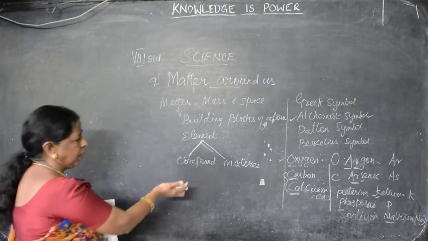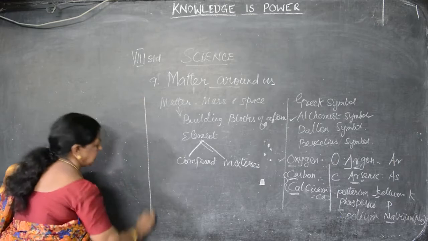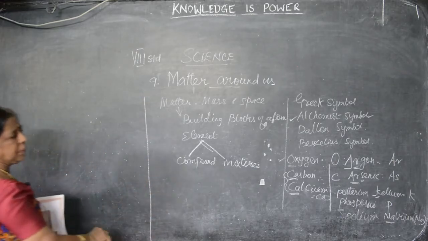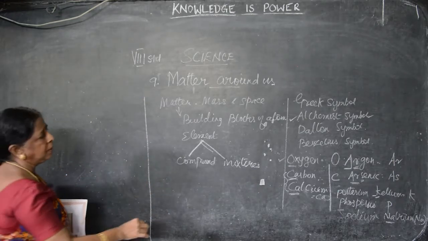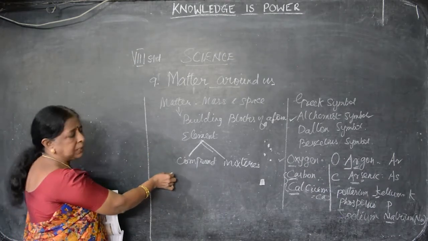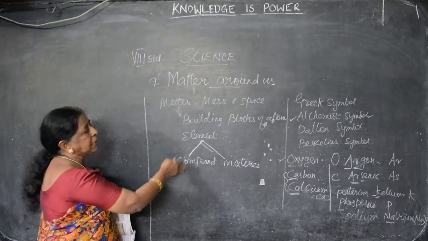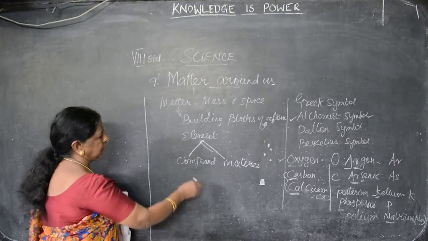Now, we have to go for compound and mixture. What is a compound, what is a mixture? Whatever it may be, either element or compound or mixture, all are from the elements only. If 2 or more elements combine together in a fixed ratio in a chemical process, that is a compound. In any ratio, mixture. What's the difference?